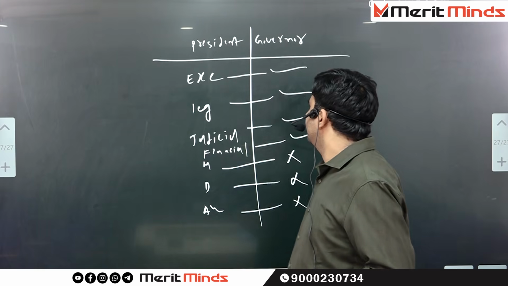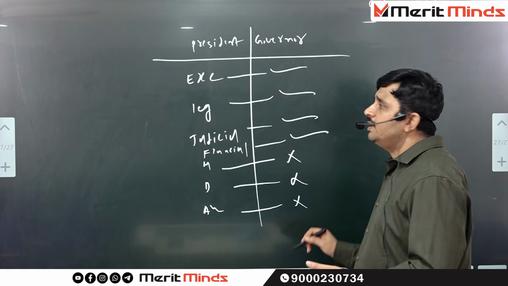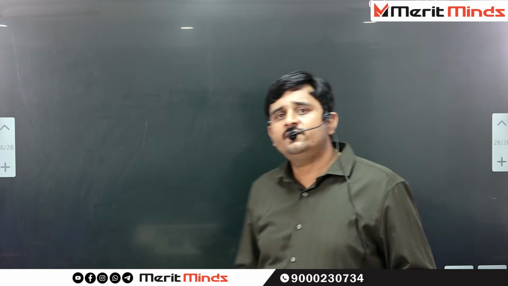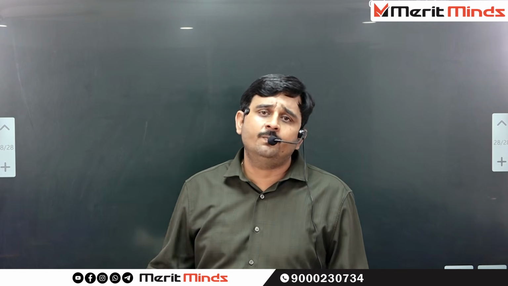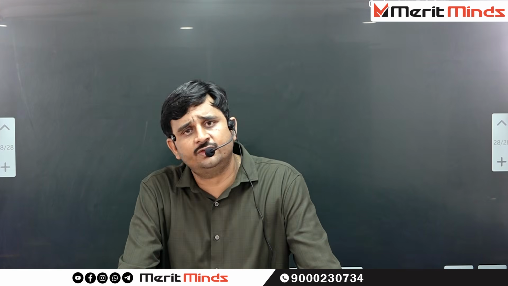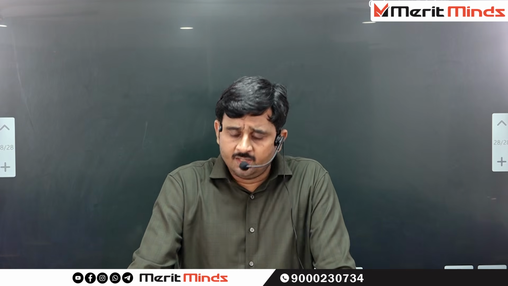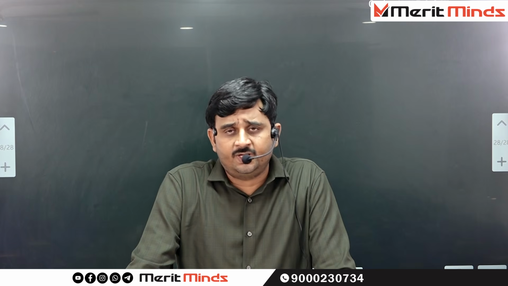So simply we have a chance to observe: president minus 3 powers is equal to governor. So this is one method. If you compare the president and governor, you have a chance to save time. At the same time, you can understand comparatively. This is also helpful to the aspirant.